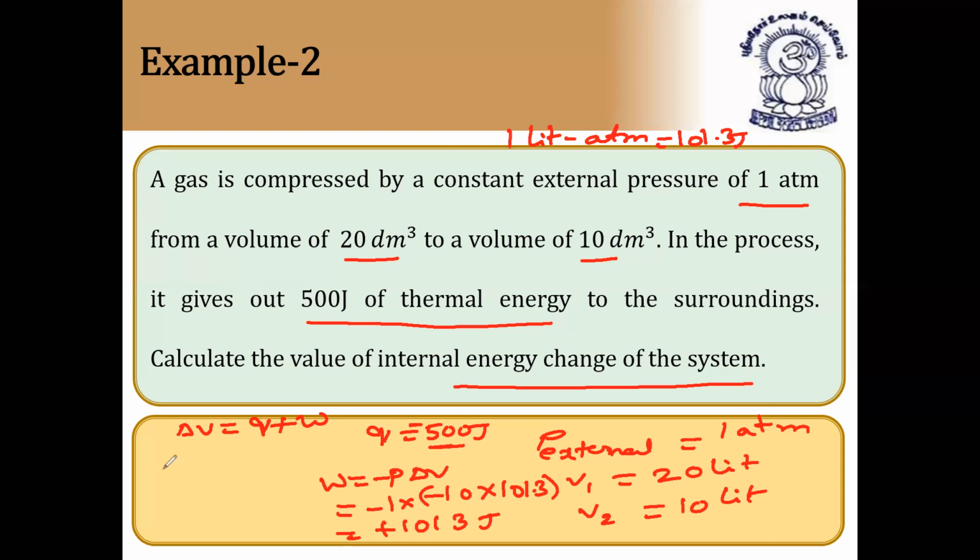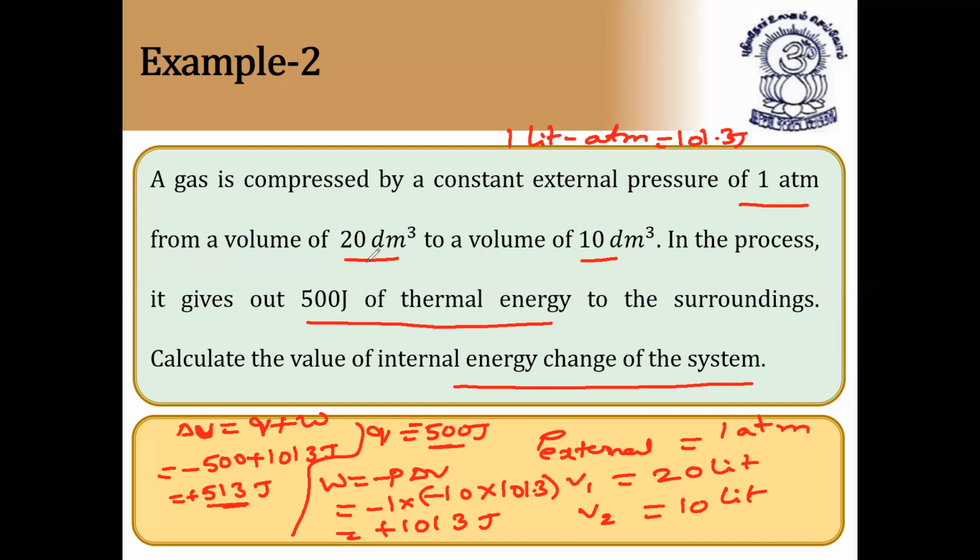So delta U is equal to minus 500 plus 1013. That's why these sentences are very, very important. Minus 500 plus 1013, you'll get it as 513 joules, with positive sign. So this is called the change in internal energy of system. Calculate the value of internal energy change of the system. So delta U you have to find. I hope it is clear.